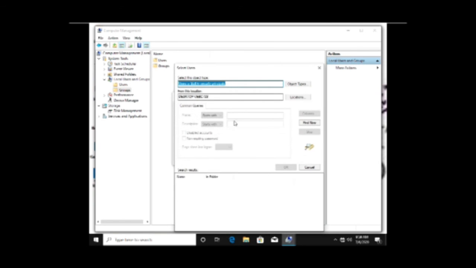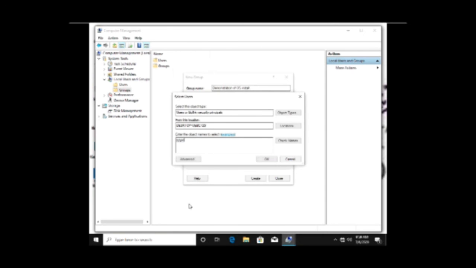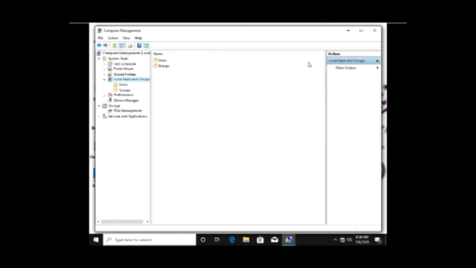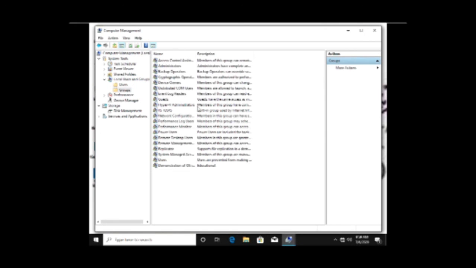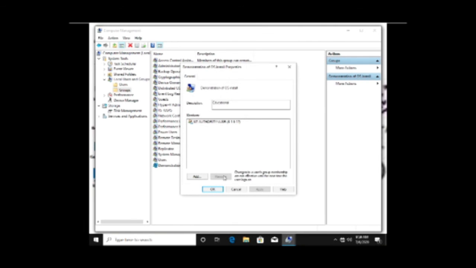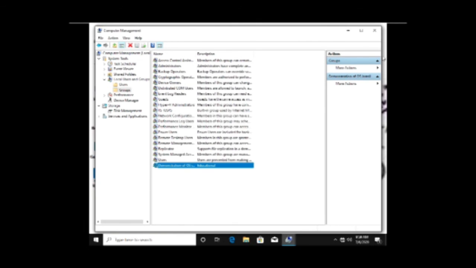We choose find now, scroll down and find IUSR and click OK and create it. And it will appear in the list of the groups, and close it.